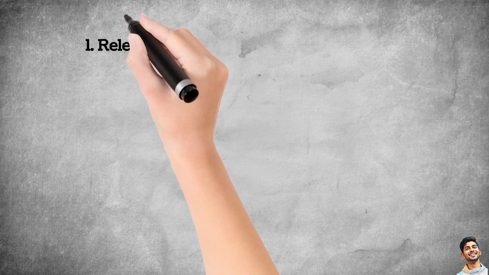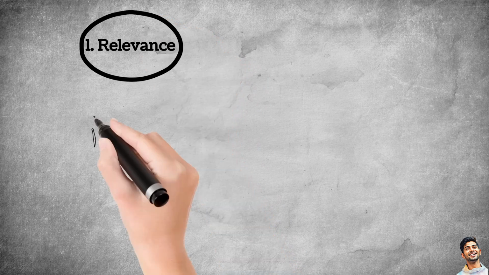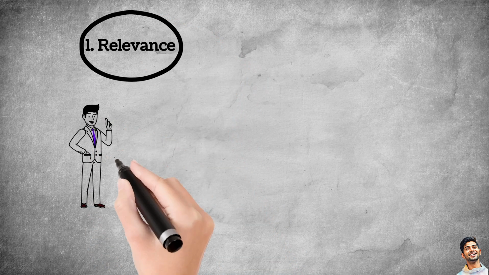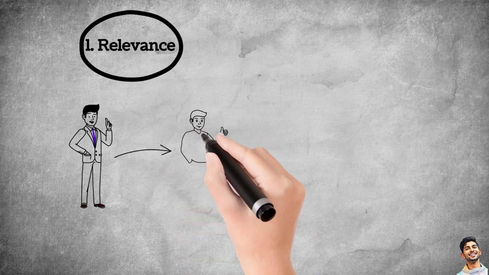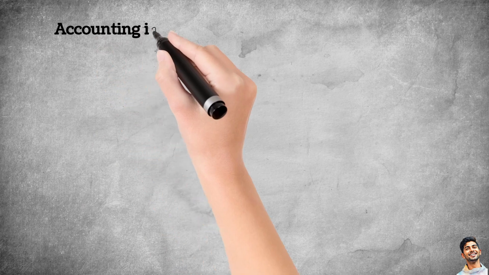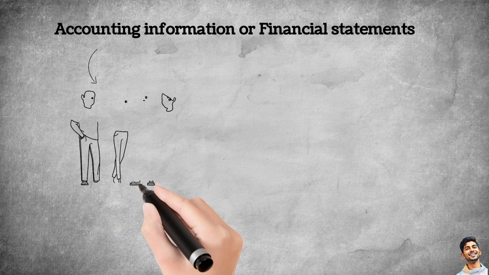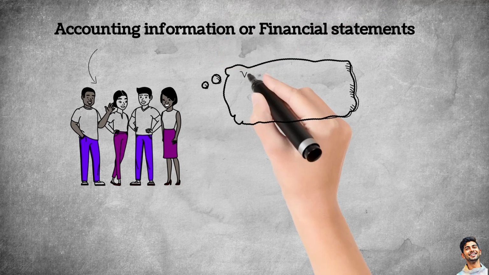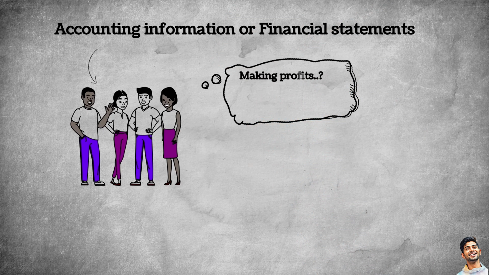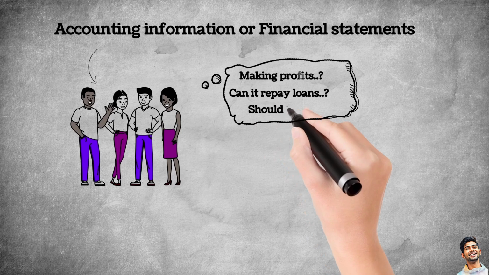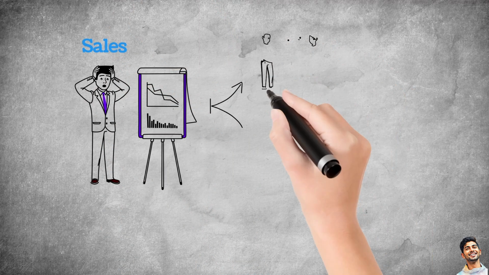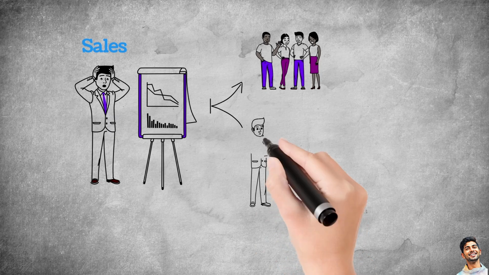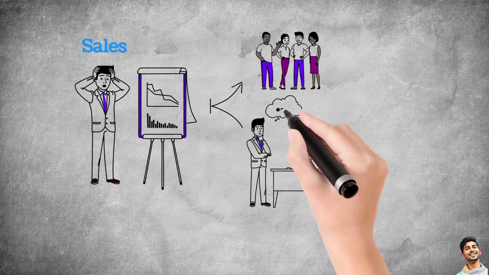Relevance. Think about a person who gives really useful advice. You actually listen to them because their advice helps you to make decisions. Accounting information should work the same way. It should help people decide things like: is the company making profits? Can it repay loans? Should we invest in the business? For example, if a company's sales are falling this year, that information is relevant for the investor and management because it helps them decide what to do next.